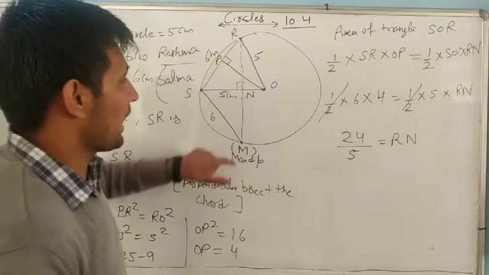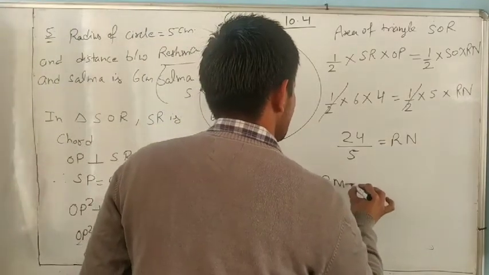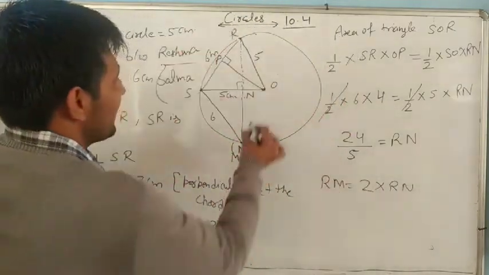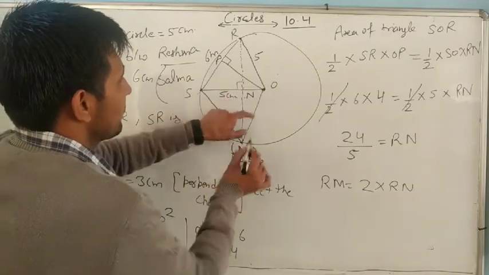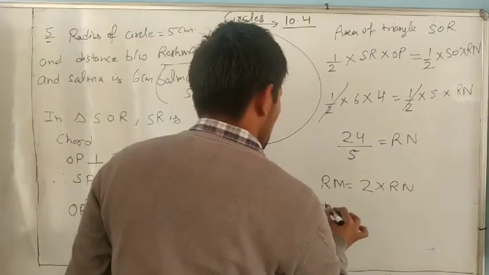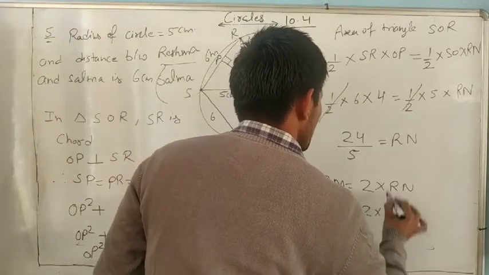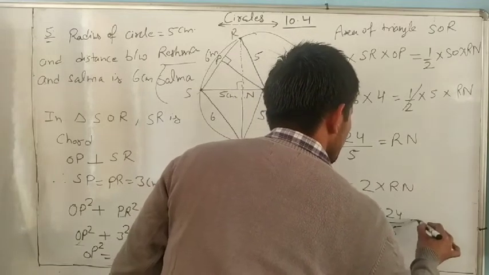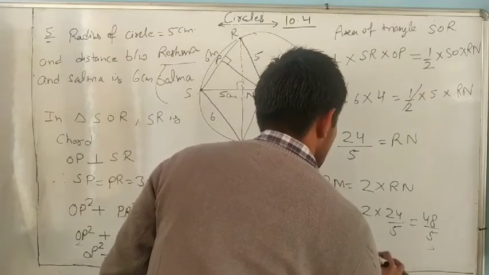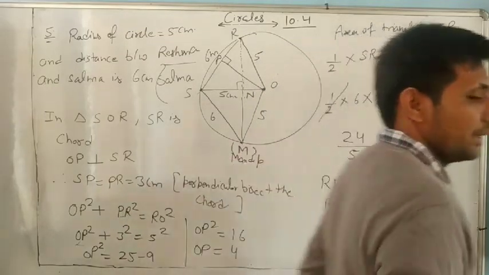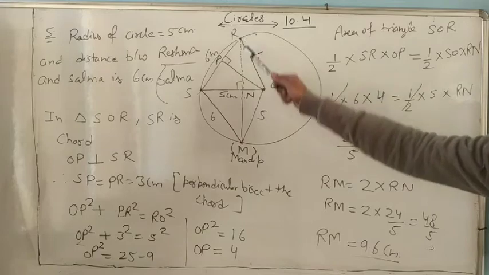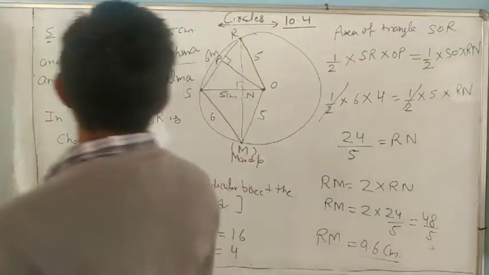But we want to find RM. RM is 2 times RN, because the same triangle on the other side gives 6, 5, 5. It is also 6, 5, 5, so the height is the same in both triangles. So RM equal to 2 into 24 by 5, which is 48 by 5. So RM is 9.6 centimeter. Do you understand it? So the distance between R and M is 9.6 centimeter.